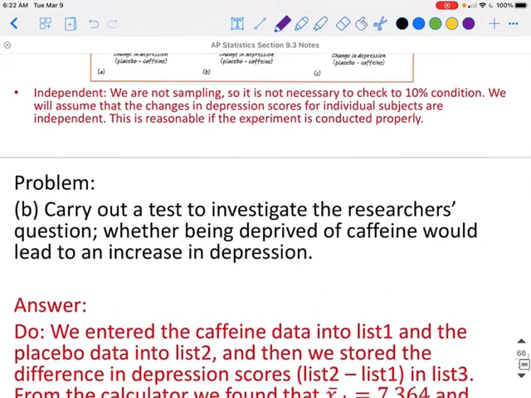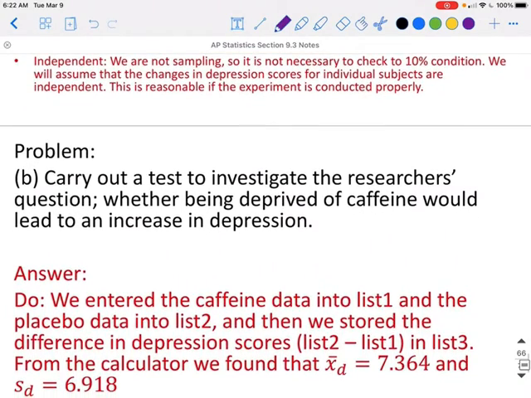If you would like, you can input your caffeine data into list 1, your placebo data into list 2, and we're finding the difference to be placebo minus caffeine. So in list 3, you can create it to be list 2 minus list 1, and so we will have the differences in list 3. You could then do the one variable statistics in list 3, or again, you could have done the subtraction by hand and put it all in list 1 and then just do the one variable statistics for list 1.